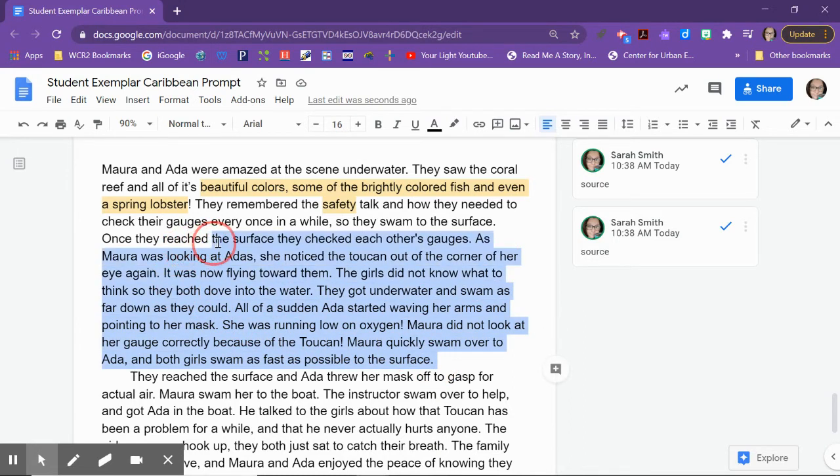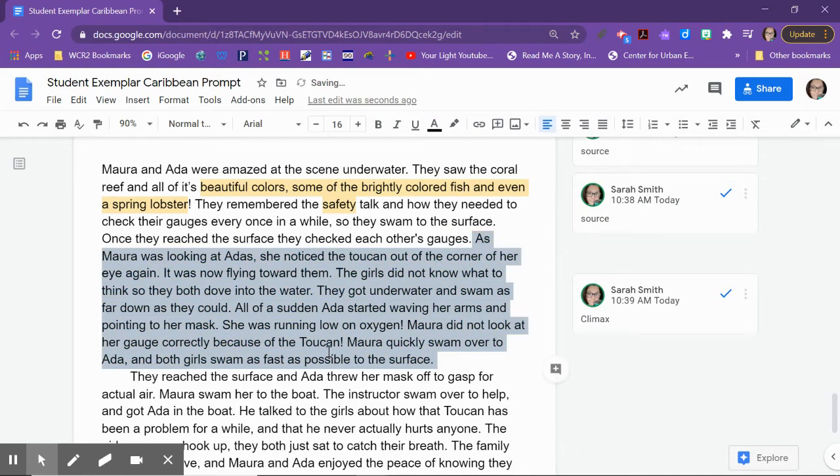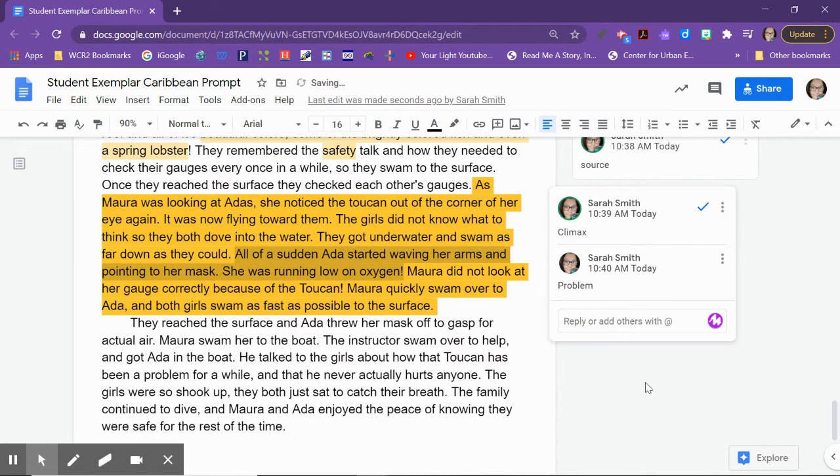Also, all of this, all the way to here, would be our climax. It's the most exciting part of the story. Okay. The problem in this story is right here, though. Ada was waving her arms. All of a sudden, Ada was waving her arms, and this would be our problem. Our problem is normally found within the climax, but sometimes it's not.